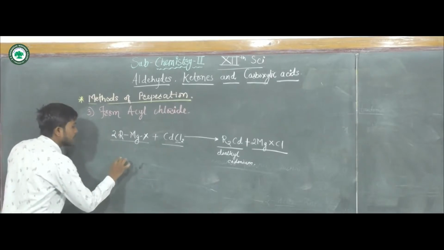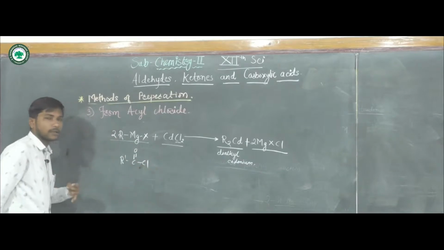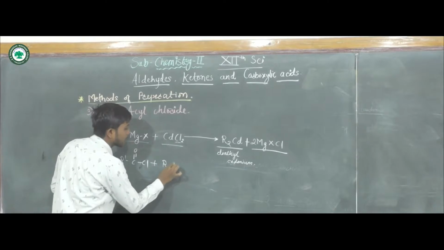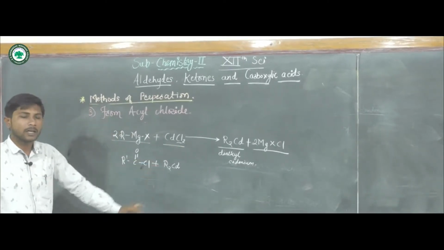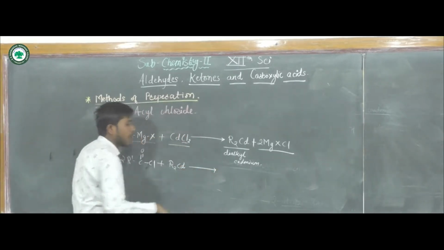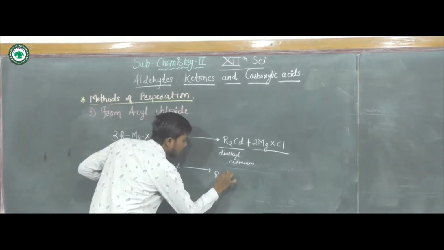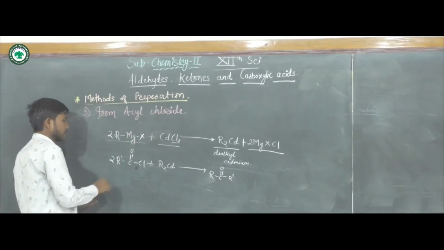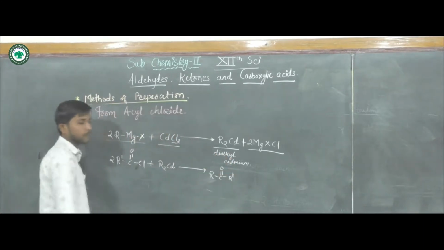Now see, when acyl chloride RCOCl reacts with dialkyl cadmium, it gives the corresponding ketone, RCOR'.